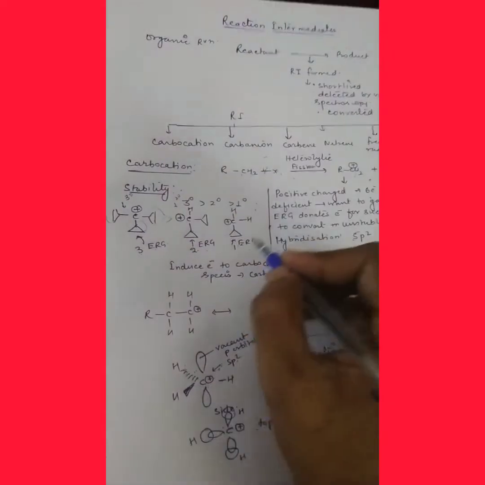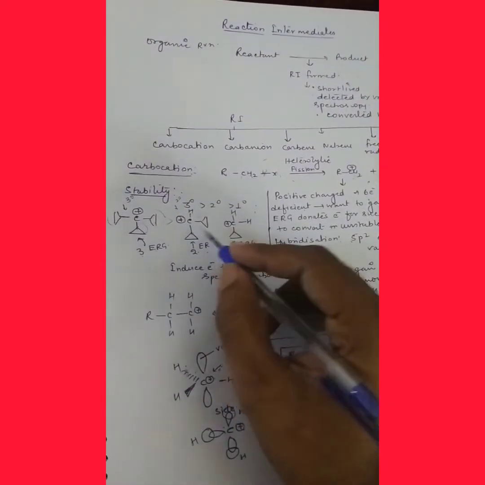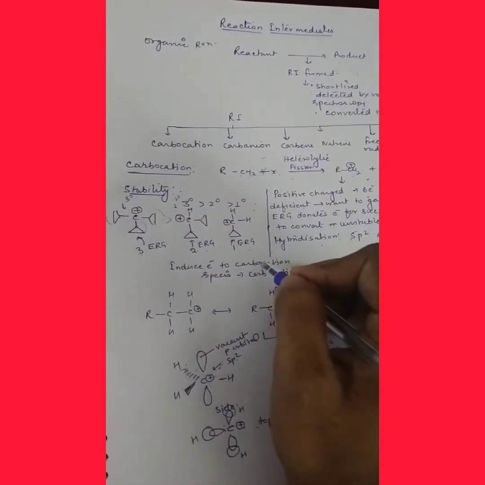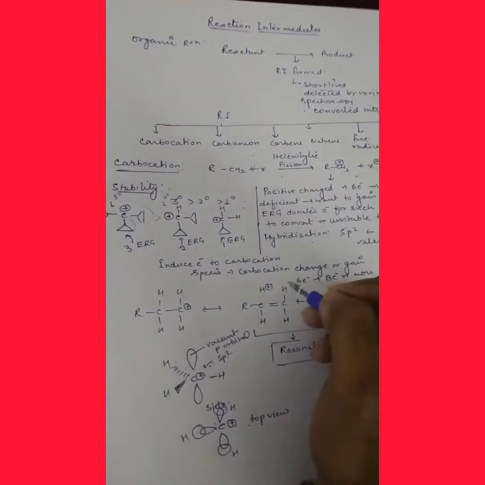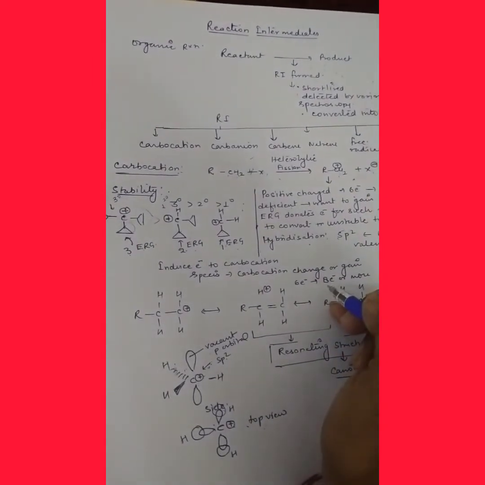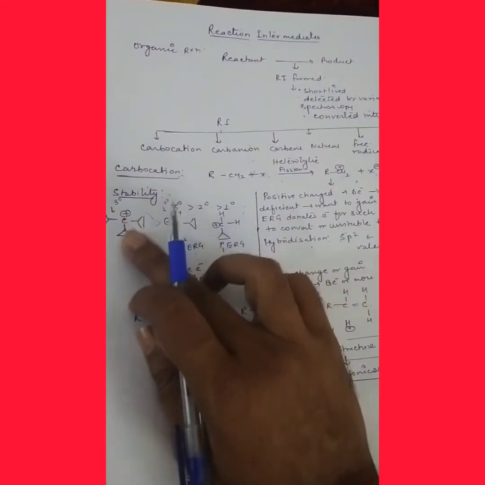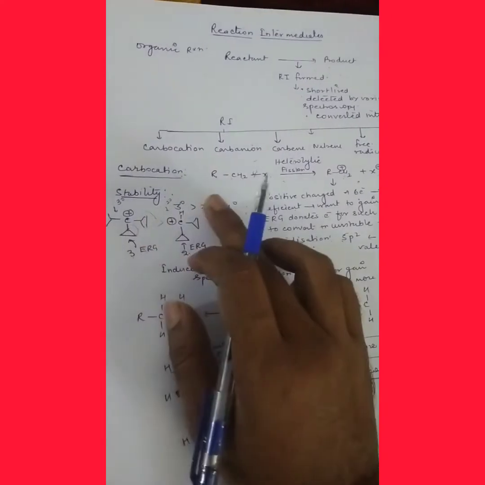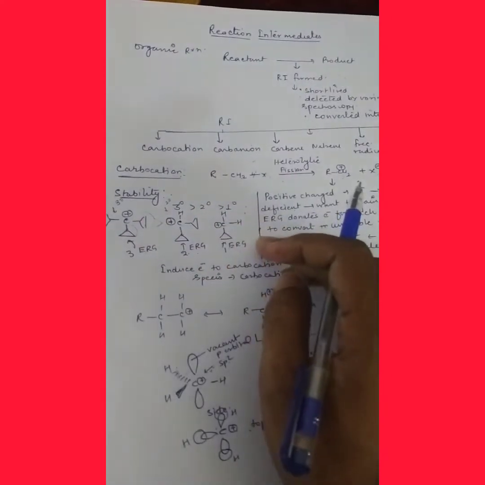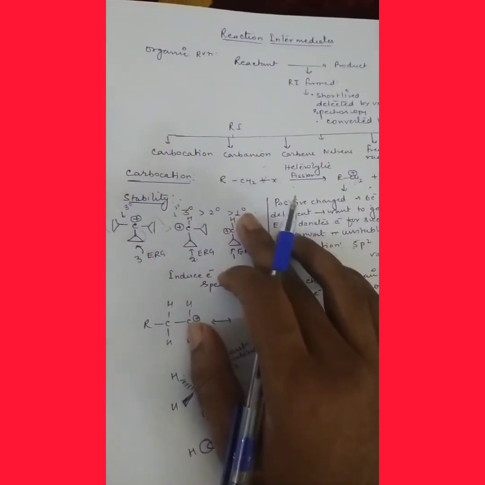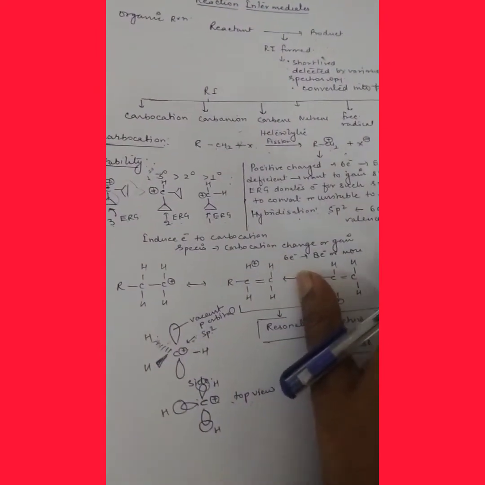So if this electron releasing group induces electrons to the carbocation, then the carbocation gains electrons, because it starts with 6 electrons, but if electrons are induced it converts to more than 6 electrons. That's why it gains stability. The stability order is 3 to 1. Always remember that this is 3 to 1.